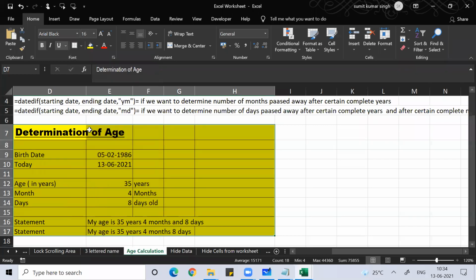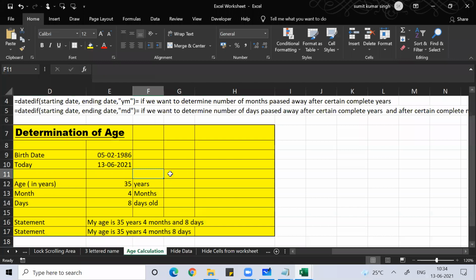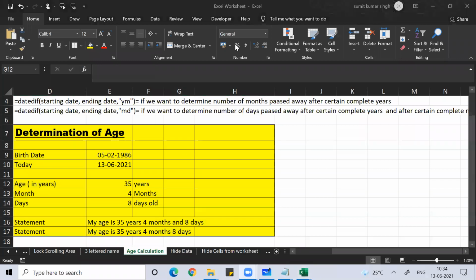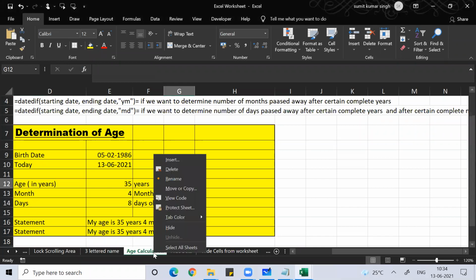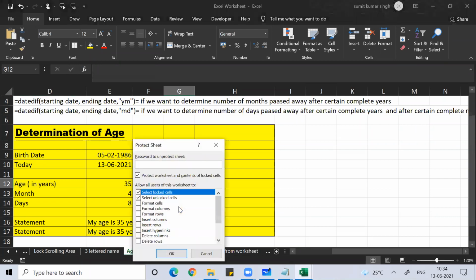Now what I have told you, I told you that you know how to protect a sheet, right? Everyone knows how to protect a sheet. So how will you protect the sheet? You can right click and choose Protect Sheet, and then you can put a password.